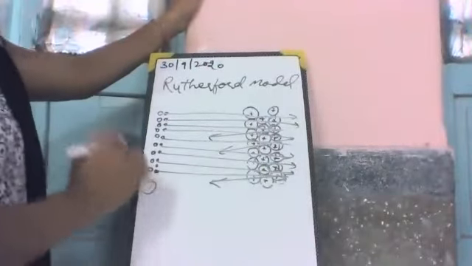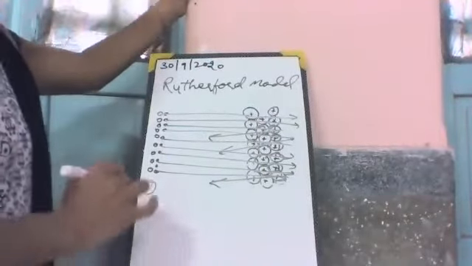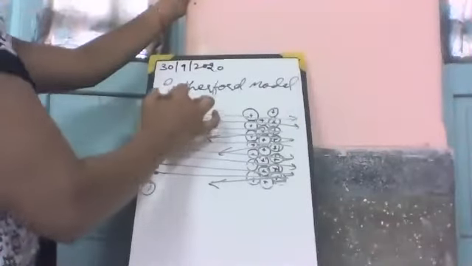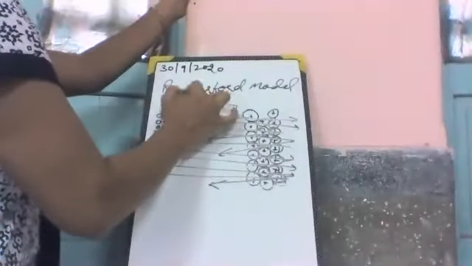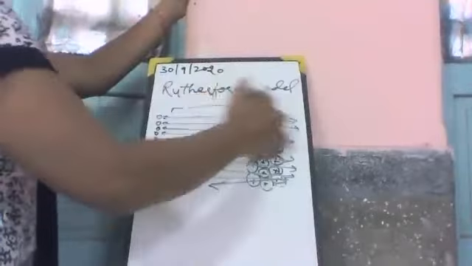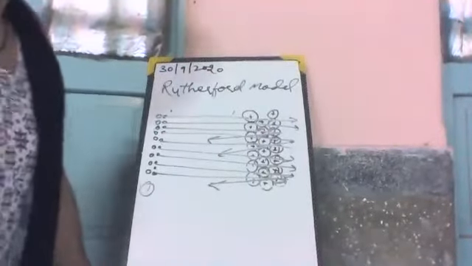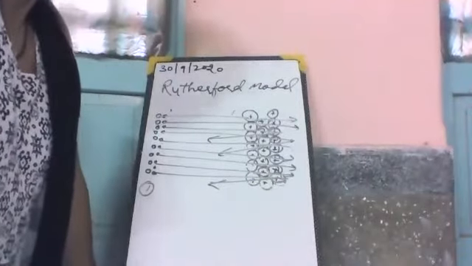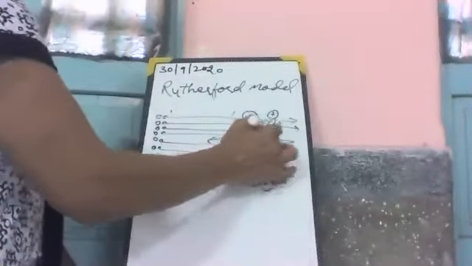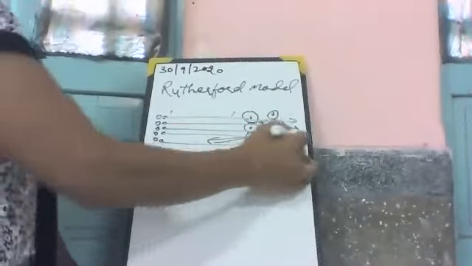It shows that most of the space in the atom is empty, so they can pass through. Then very few alpha particles were deflected. Some alpha particles deflected and turned back.